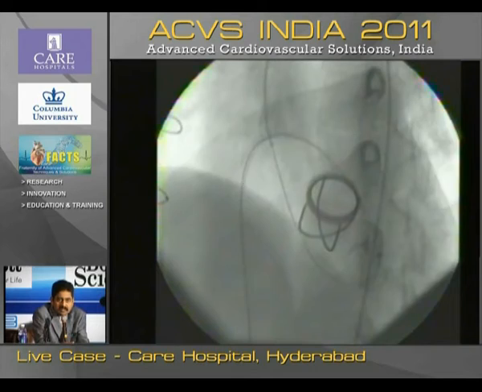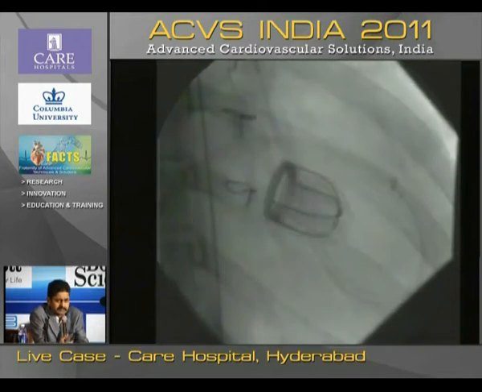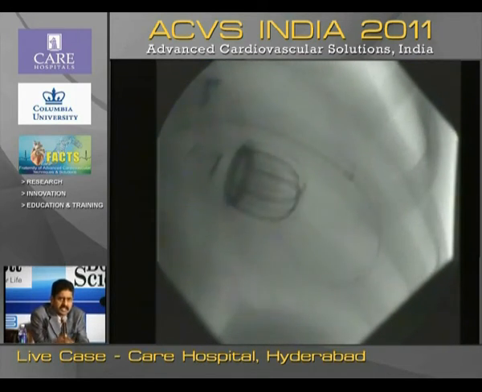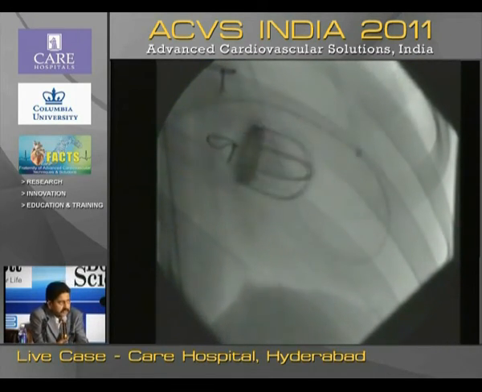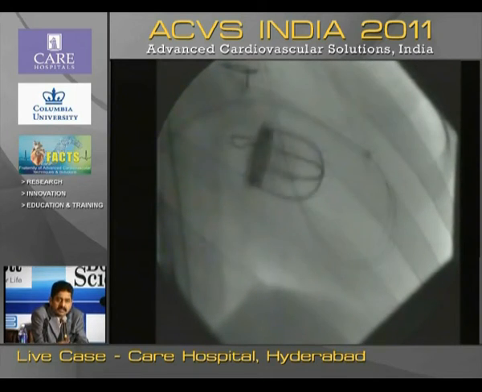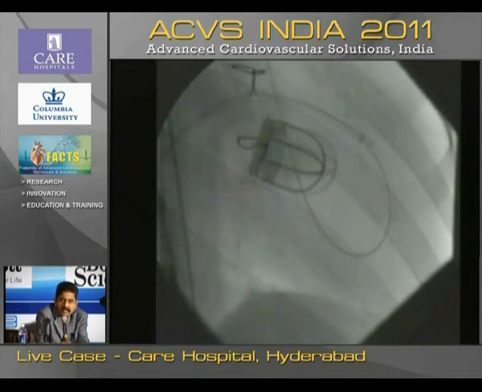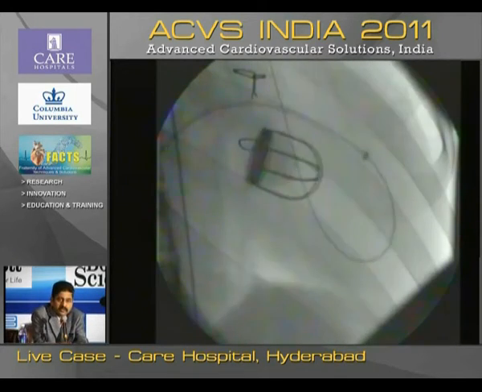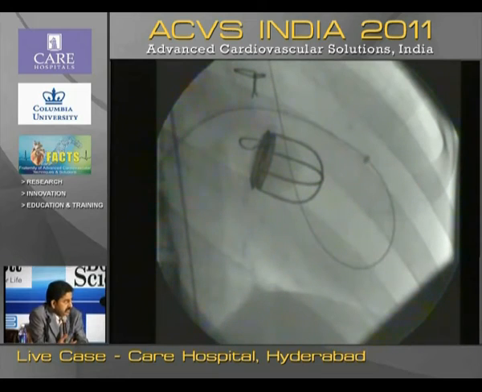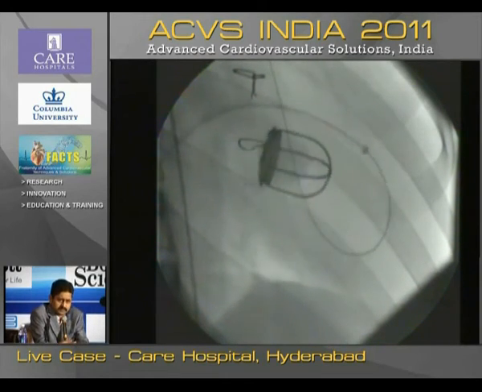Anyhow, with the TEE help, we could confirm that. It clearly shows that the delivery catheter is away from the prosthetic valve. That's how you can confirm by seeing both the views. Even if you check in TEE, so we are going to take the device.